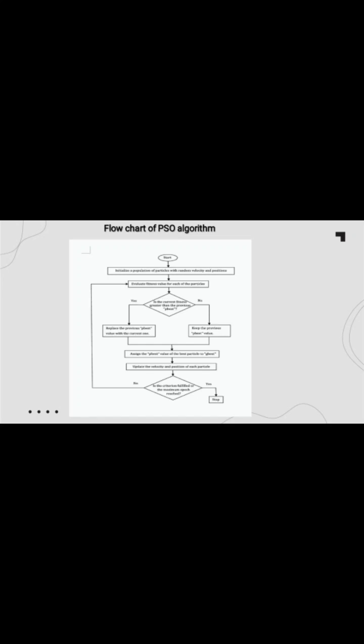This is the flowchart of the PSO algorithm. It starts with initializing a population of particles with random velocity and positions, and then it evaluates the fitness value for each of the particles. If the current fitness value is greater than the previous p-best, then the value is replaced with the current one. Otherwise, keep the p-best value. Assign the p-best value of the best particle to the g-best. Update the velocity and position of each particle. If the criterion is fulfilled, then the process stops. Otherwise, it goes to another iteration.